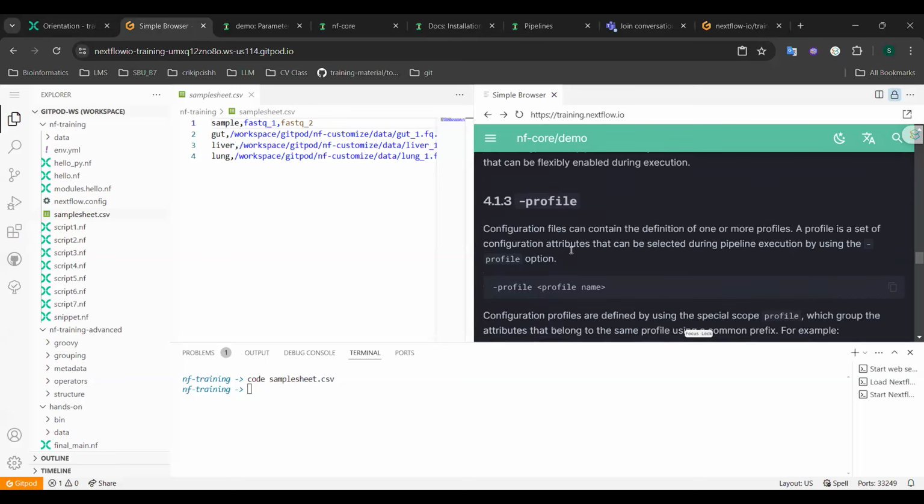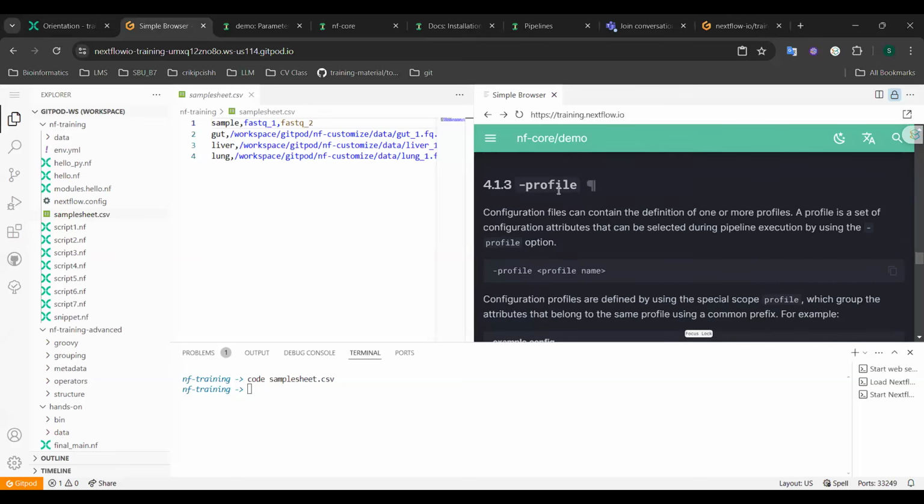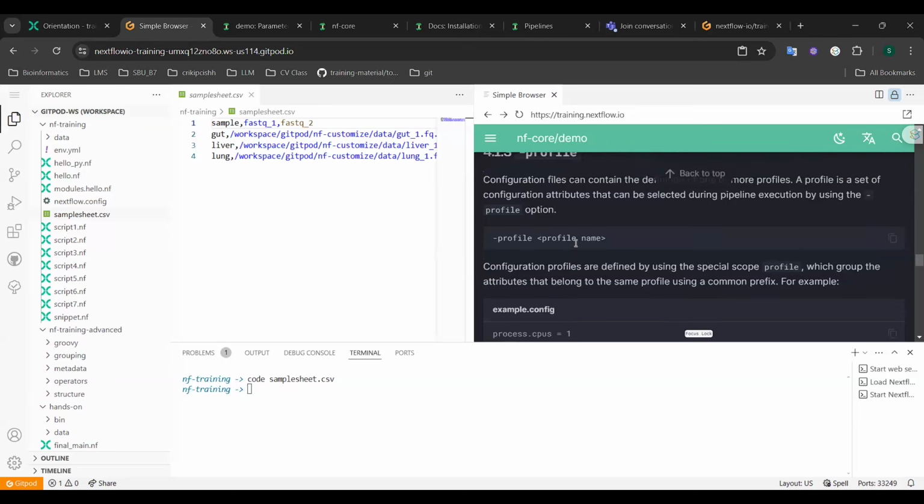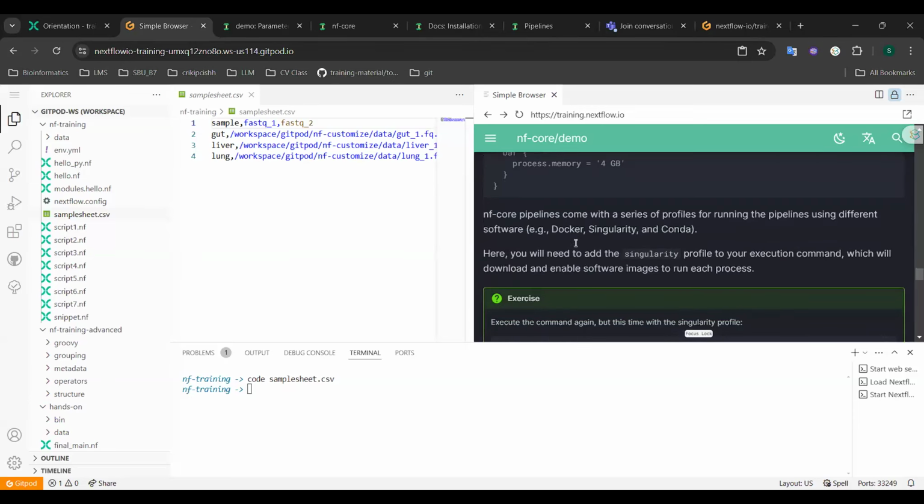The profile option here allows us to select a set of configuration attributes defined in the pipeline's configuration file. nf-core pipelines come with profiles for running the pipeline using different software like Docker, Singularity, and Conda.